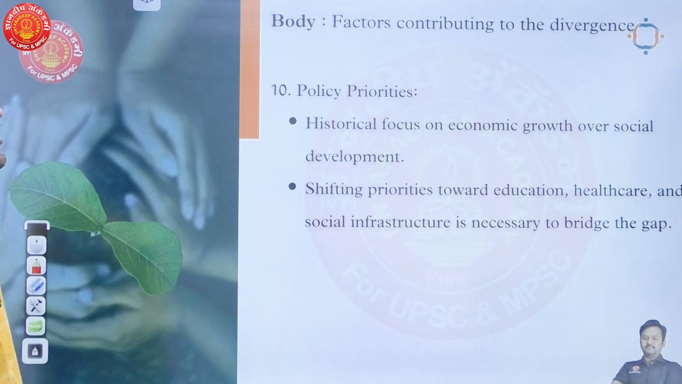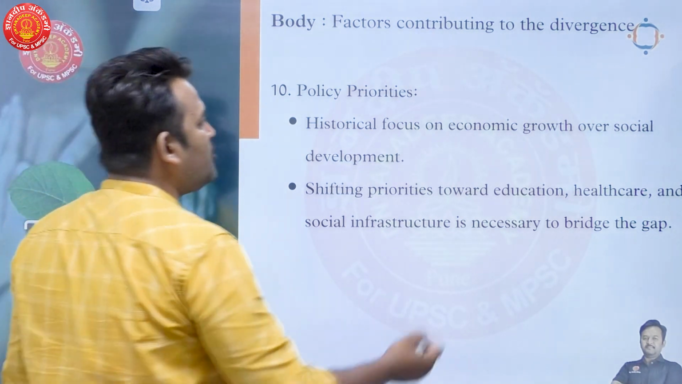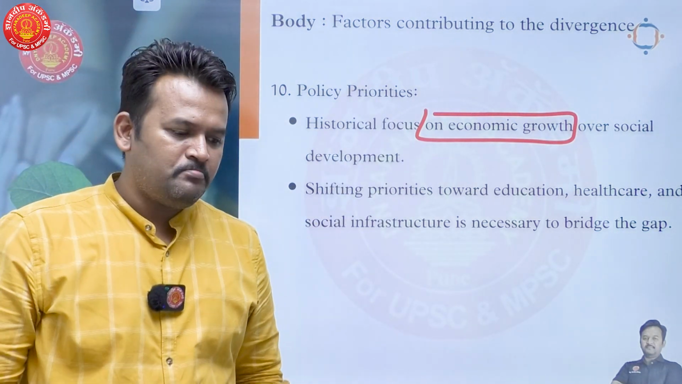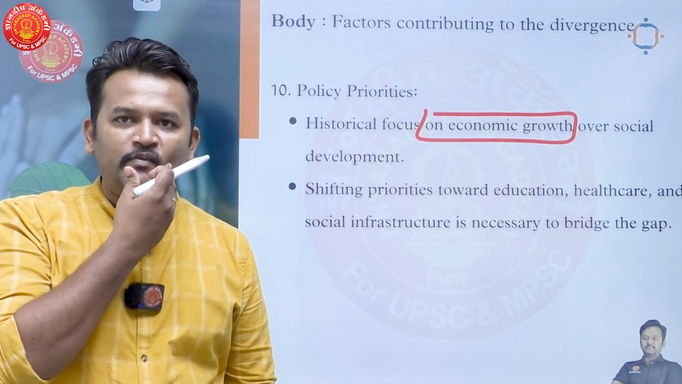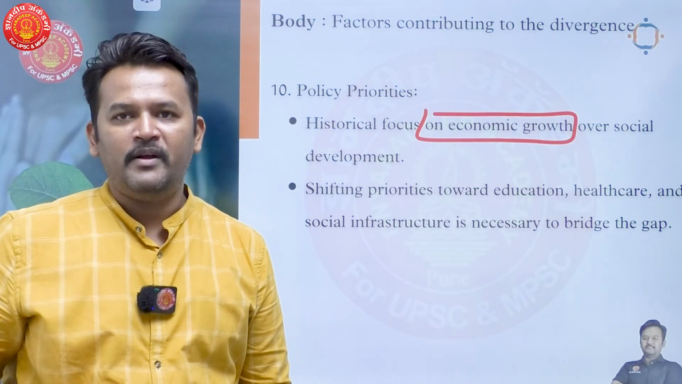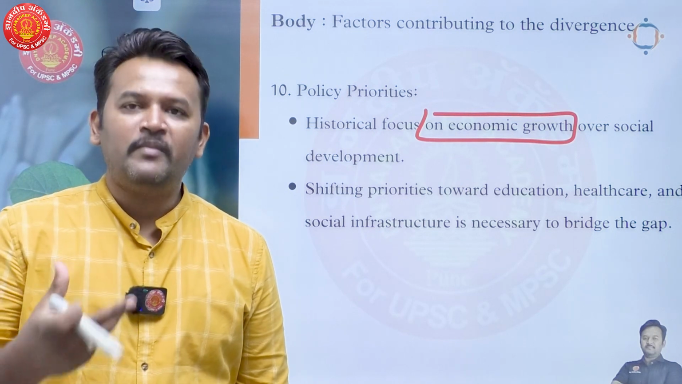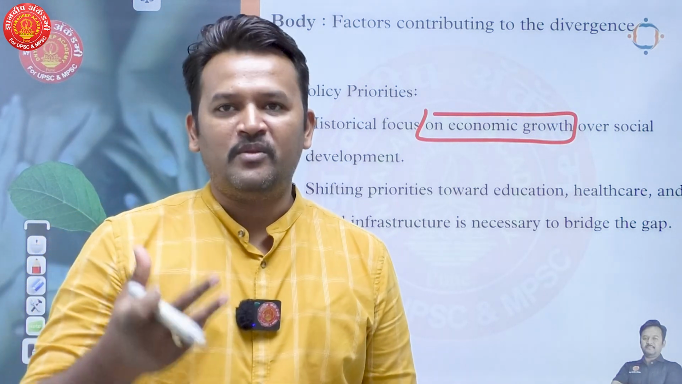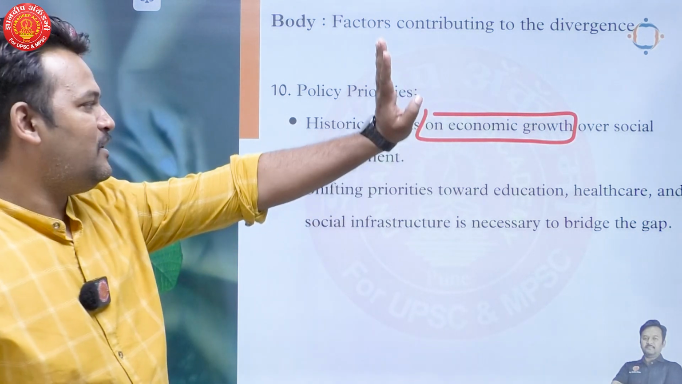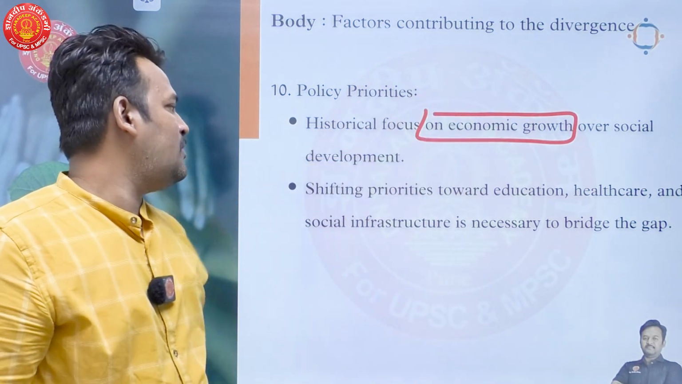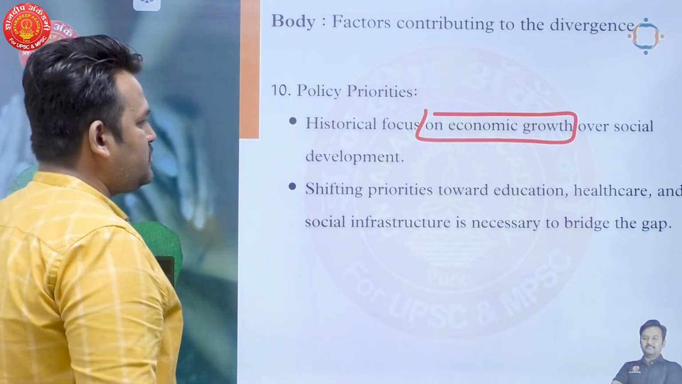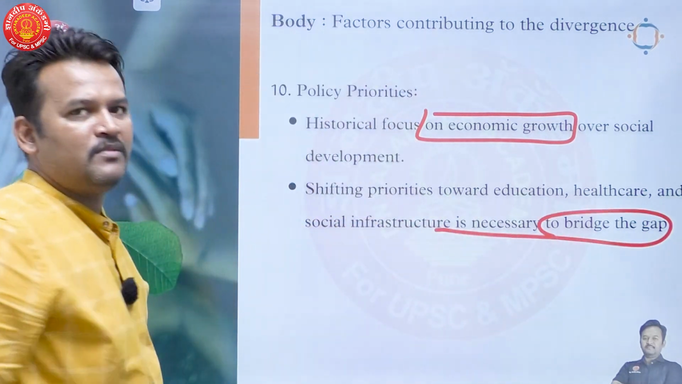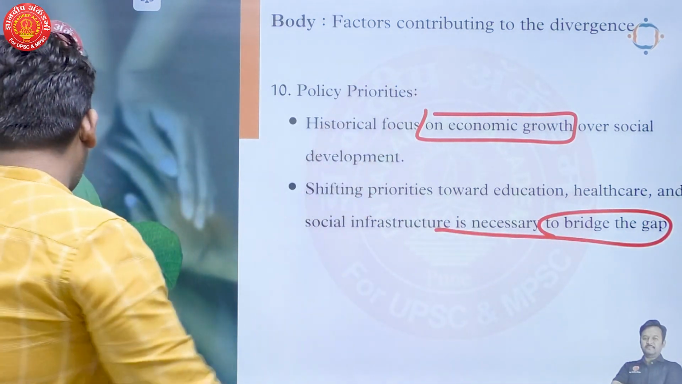Then the next point is policy priorities. The historical focus of India is on economic growth, right? We have been focusing on it right from our independence. When we started our planning process, we focused on the economic growth aspect of development, right? We don't have money, so we need money. Because of this priority, we are more focused on economic growth, and we sidelined the role of social development. Shifting priorities towards education, healthcare, and social infrastructure is necessary to bridge this gap. So I am giving some suggestion here as well.